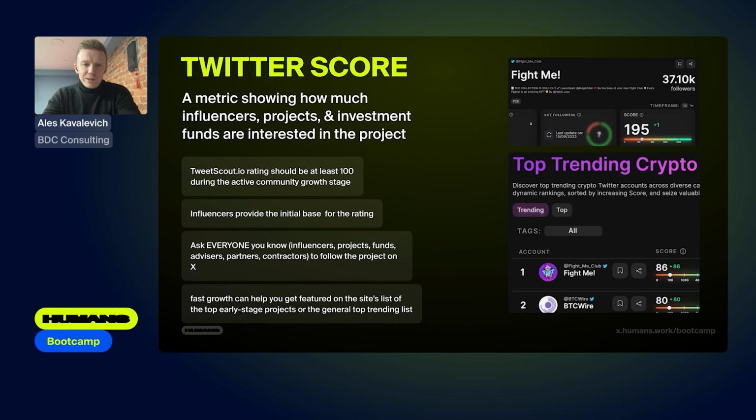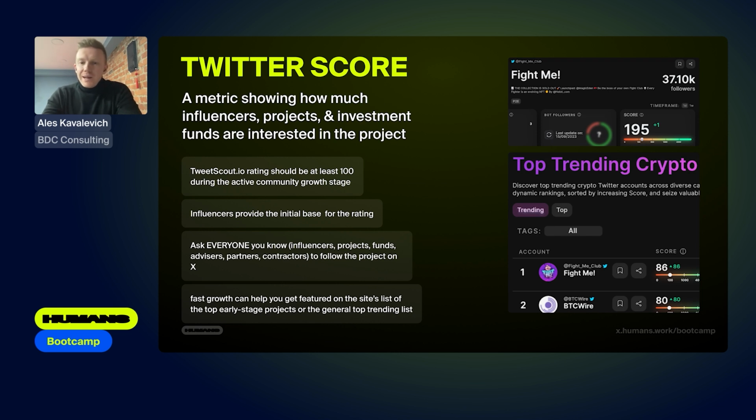Thus, it is very important to ask any partners, investors, bloggers, and all those with whom you interact to subscribe and thereby accumulate this metric. Because, again, professional investors or semi-professional investors, all of them pay attention to it. And if it is low, then no one will simply consider the project further, as it often happens in crypto. We usually start studying a project from its Twitter, and if we don't see some appropriate numbers there, if we don't see that our authoritative friends or those who we follow are subscribed to this Twitter, then no one goes further than this stage, so the conversion rate is cut down very much.